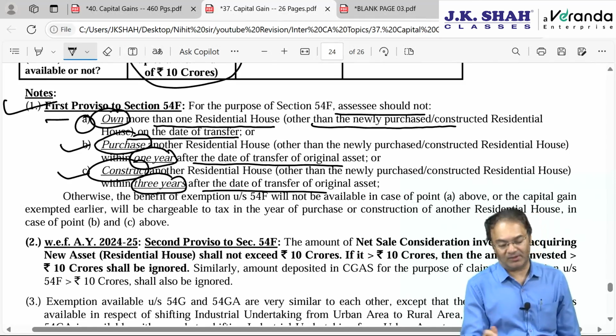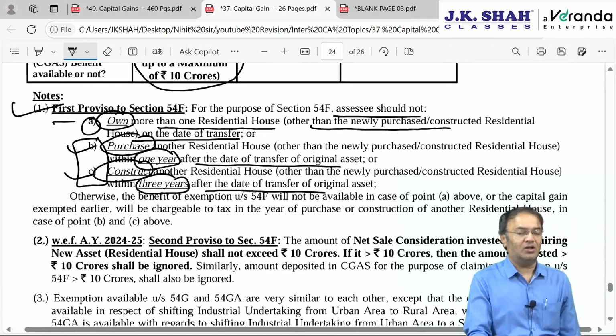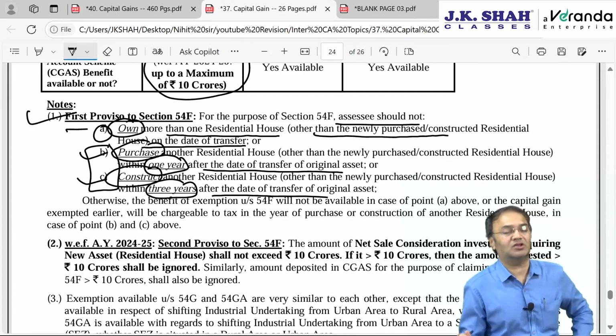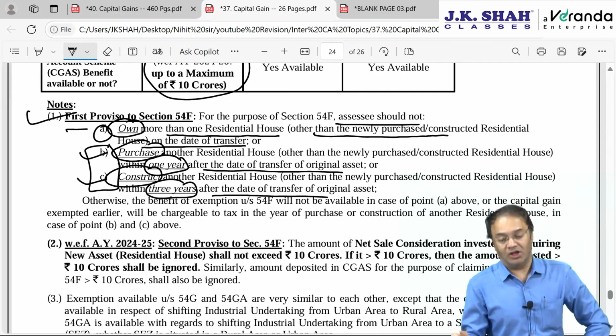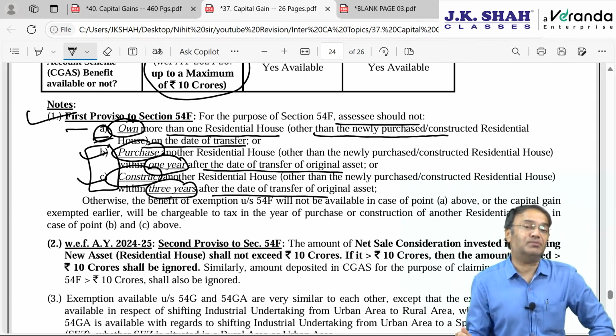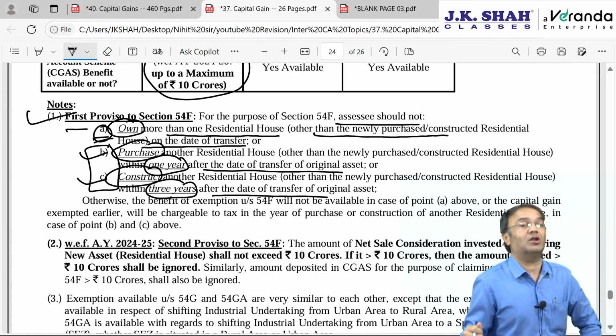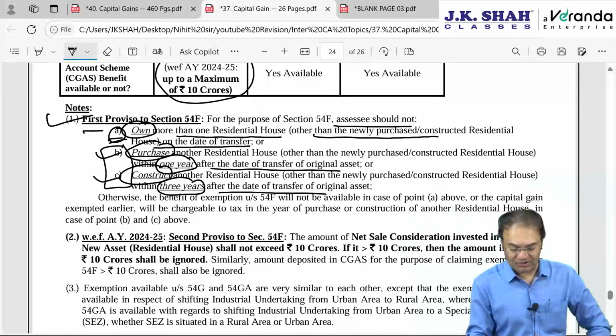Exemption only will not be available. In situations B and C, exemption is already granted. B and C are future related conditions, and condition number A is a present condition to be fulfilled right now. If not fulfilled, then exemption will not be given only. As far as B and C are concerned, they are future related conditions. Whenever violated, at that time capital gain will have to be reversed.